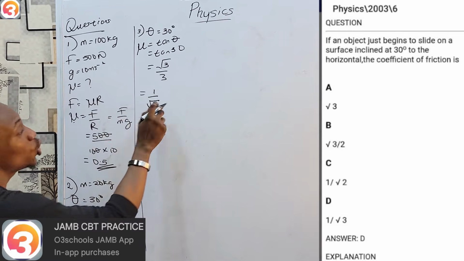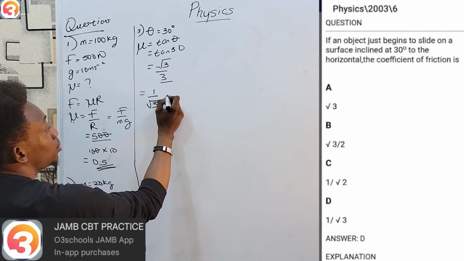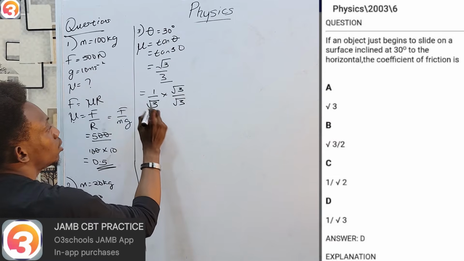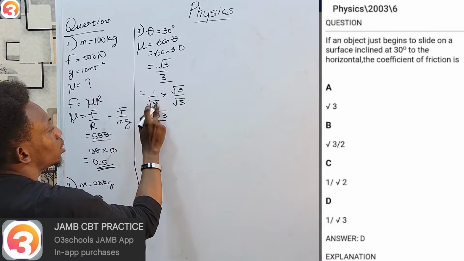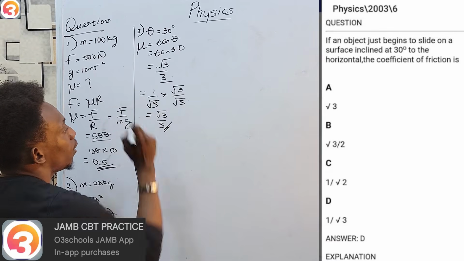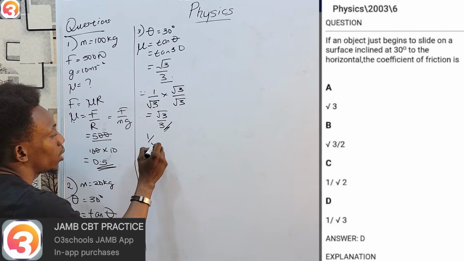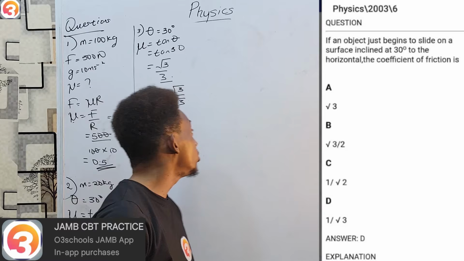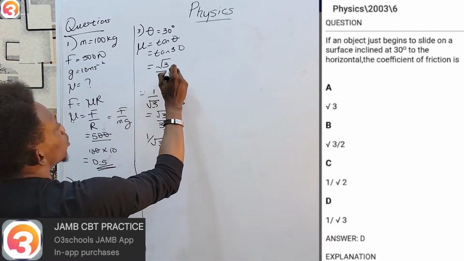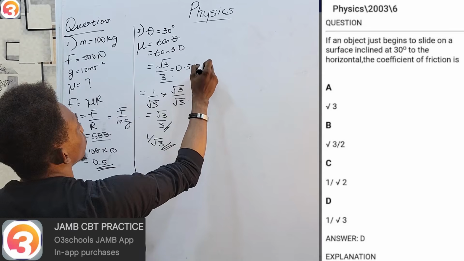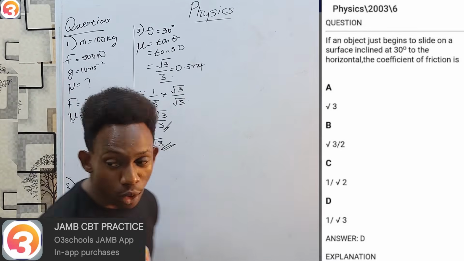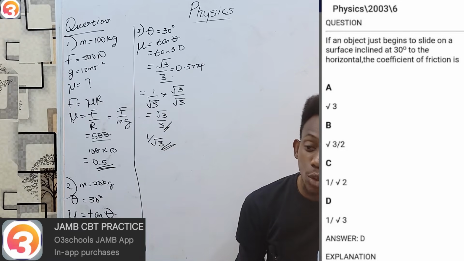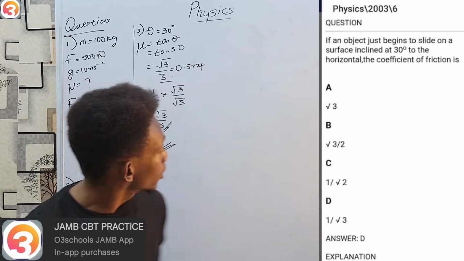In case you've forgotten, just know the reason why we take root 3 over 3 as the answer is because this will give us times root 3 over root 3. Root 3 times 1 is root 3. Root 3 times root 3 is 3. Therefore, my answer will be 1 over root 3. In case you can't do this, you can still remember, if you press root 3 over 3 on your calculator, you get 0.5774. You could simply try pressing each and every one of your options into your calculator to see which one will give you that same number. And that will still give you 1 over root 3.